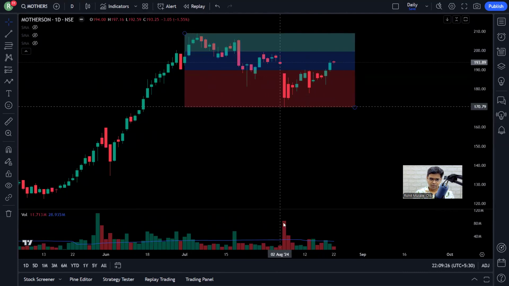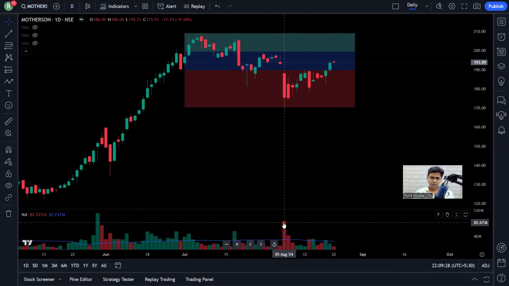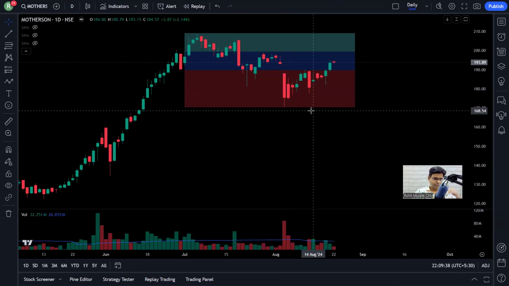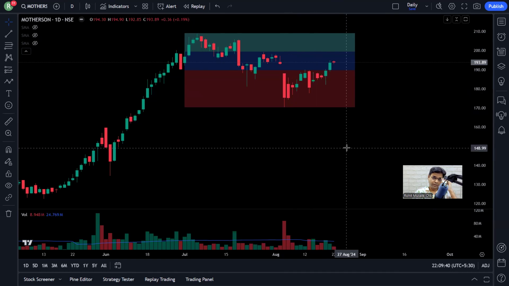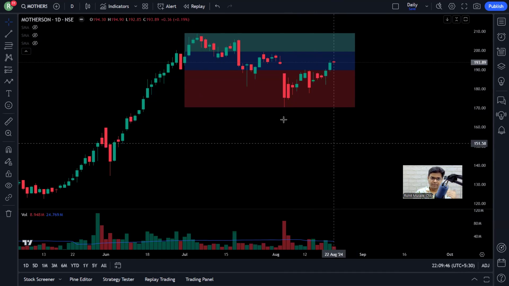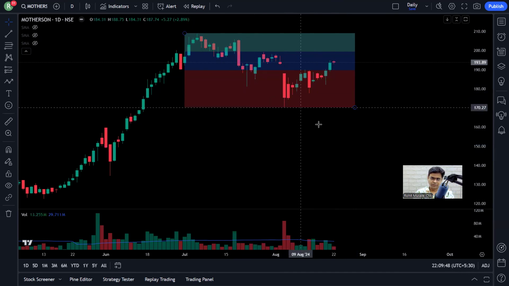However, you look at 5th of August, the stock crashed 9.18% in a single day on very high volume, almost 3 times average volume. Now, that is not something that I want to see inside a base. I want to see low volume drop in prices. Okay. And this has created a shakeout here.